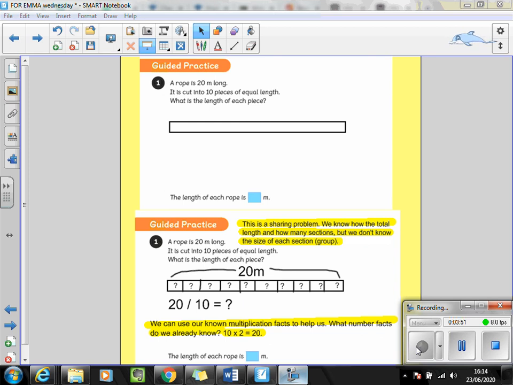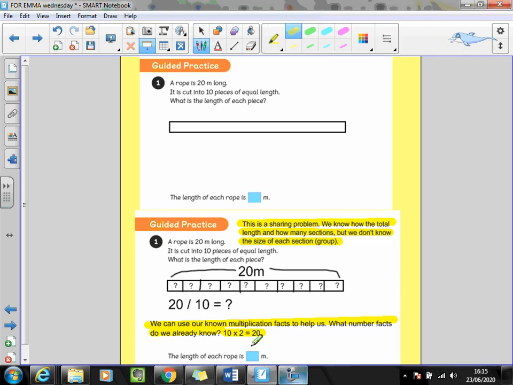We know it's cut into 10 pieces, so we're sharing 20 meters into 10 different groups. If we use our multiplication facts, we already know that 10 times 2 is 20. So therefore, each piece of rope measures 2 meters, because 10 times 2 is 20, or we could say 2 meters times 10 of them is 20 meters. So the length of each rope is 2 meters.